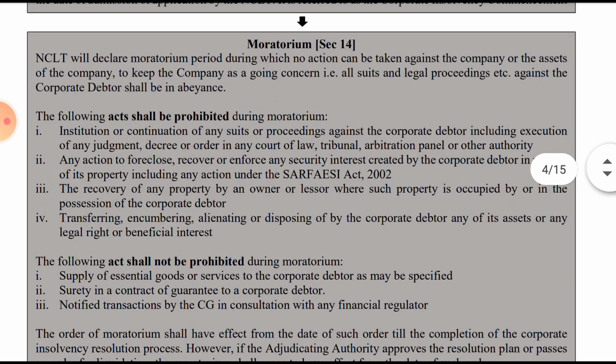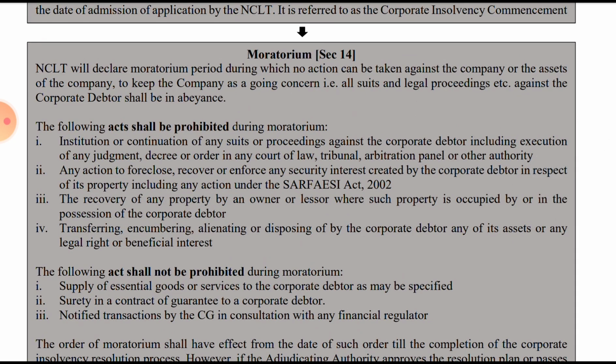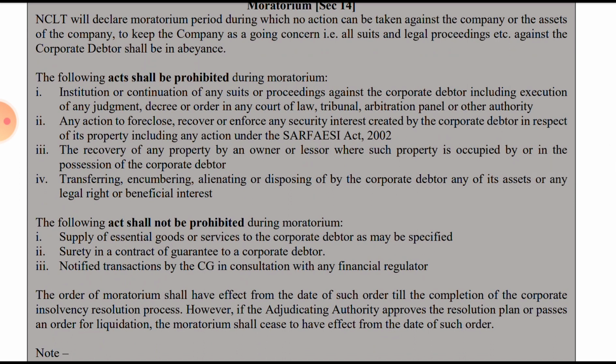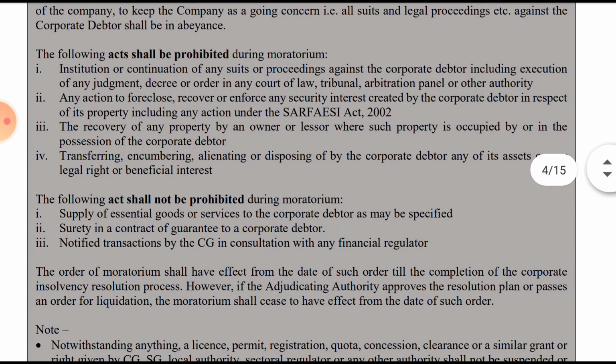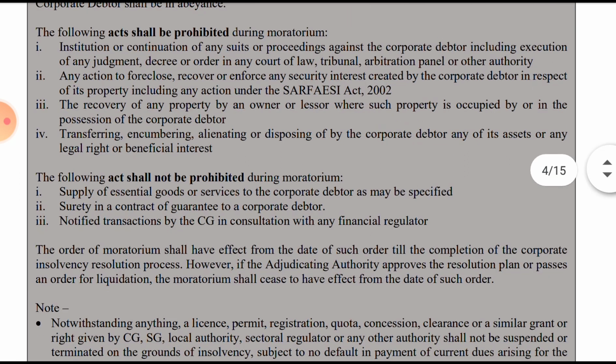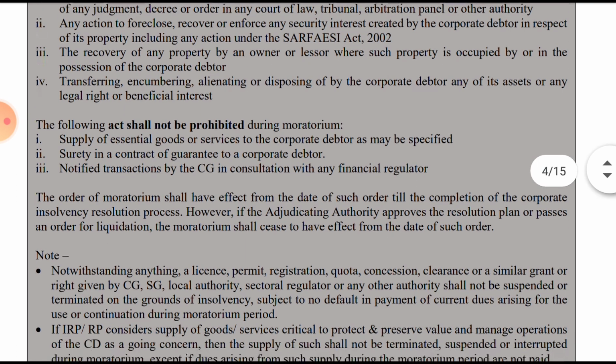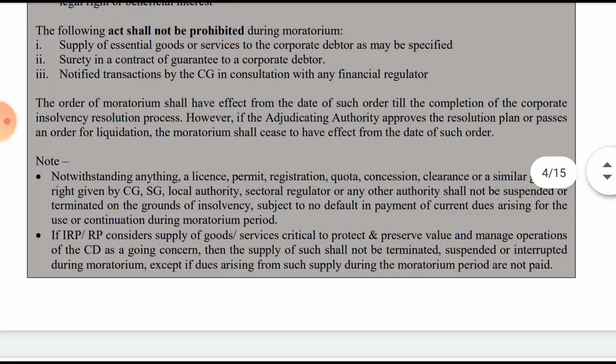and it will end. During the moratorium, the following acts are prohibited basically. First, institution of any claim, then enforcement of any security interest, and recovery of any property by the owner or the lessor, and transferring, encumbering, alienating, disposing of. Then the supply of any essential goods is not prohibited. Then a surety in a contract of guarantee to the corporate debtor and any other transaction notified by the CG in consultation with the financial regulator is also not prohibited basically.